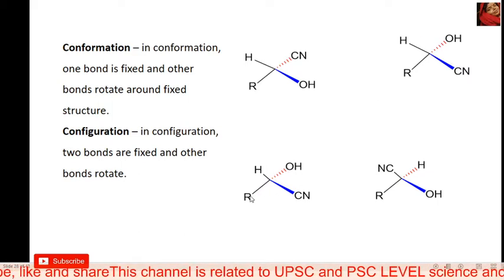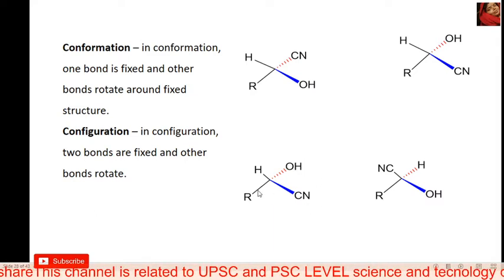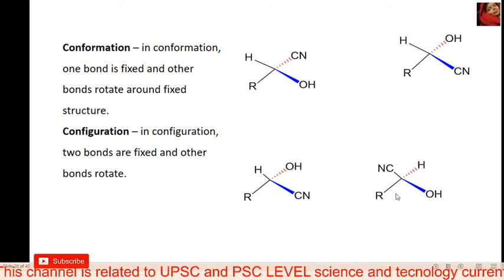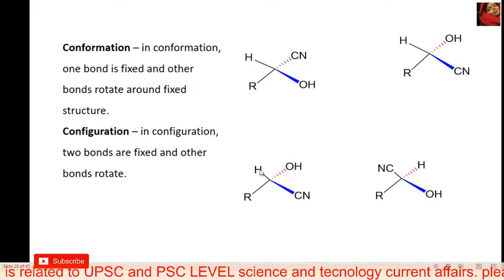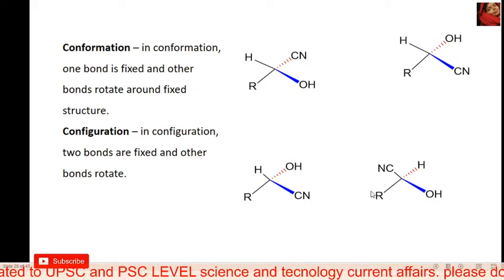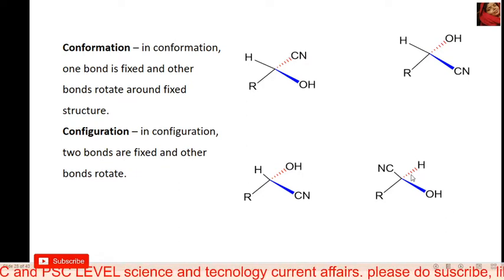Conformation means one bond is fixed and another bond rotates around the fixed bond. After the rotation, the form we get is called a conformation.